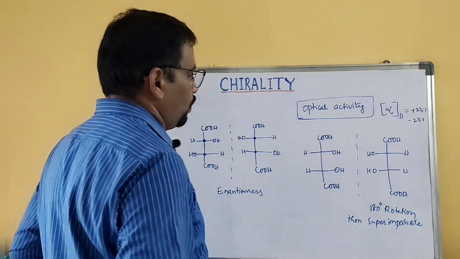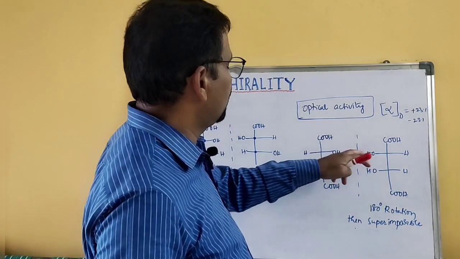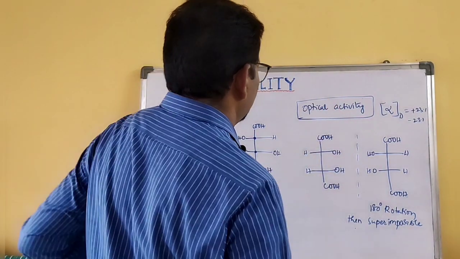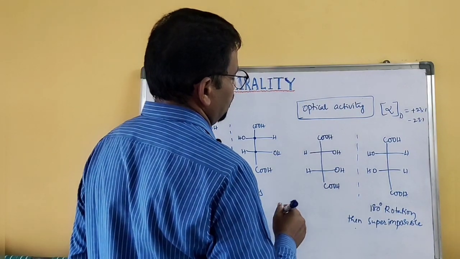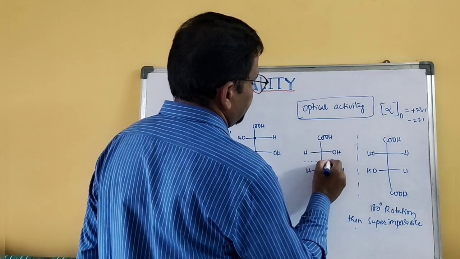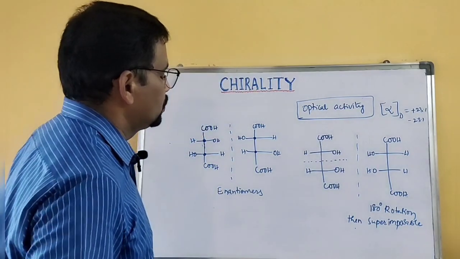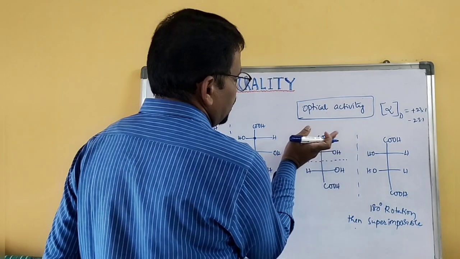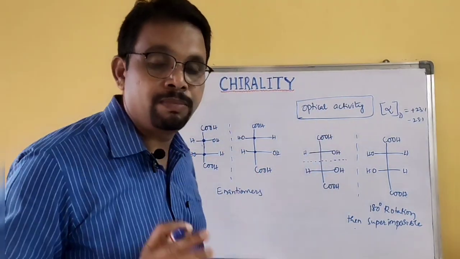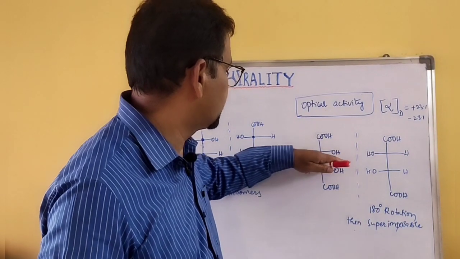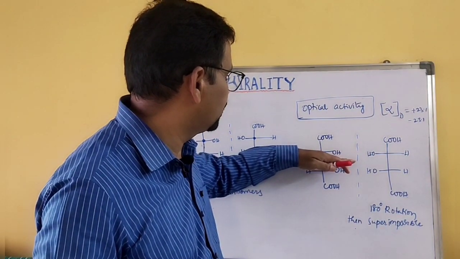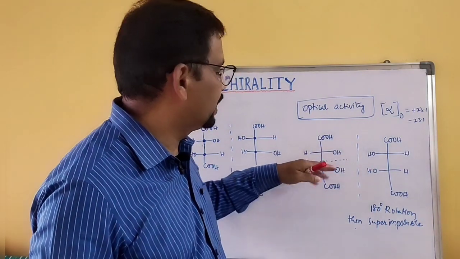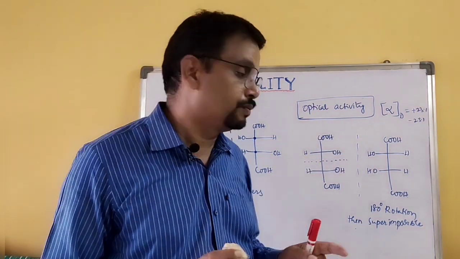And why are these molecules not optically active? What is the reason? Because it has a symmetry element, a plane of symmetry. If you bisect through the middle, you will get two equal halves.